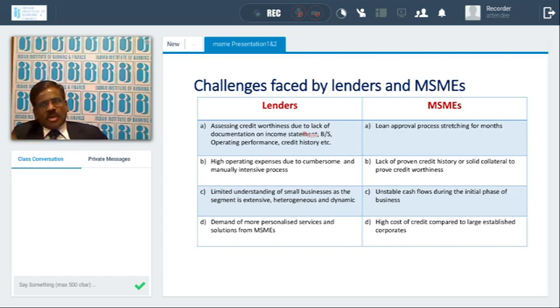And unlike your corporates or unlike your salaried class, they are cyclical business activities. The cash flows are most erratic. They do not follow a systematic pattern. So that's why it's difficult for the bankers to analyze what type of finance is required for them and how to structure their products. And MSME is facing problems because of this. The credit rating of these MSMEs is very low. That means very risky, so they charge more as a risk premium for these accounts. These are the problems faced by the MSMEs.